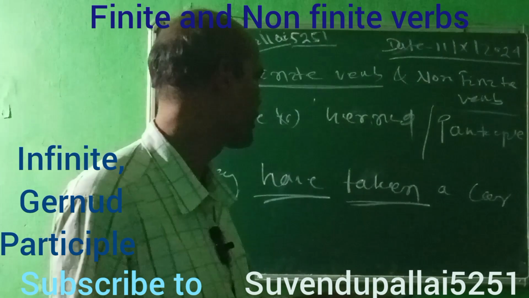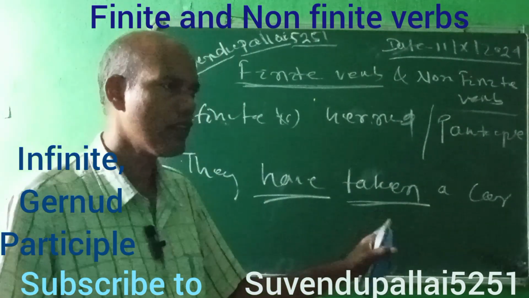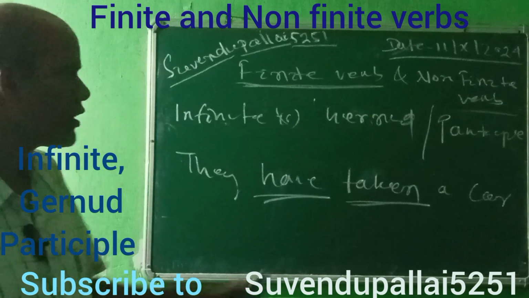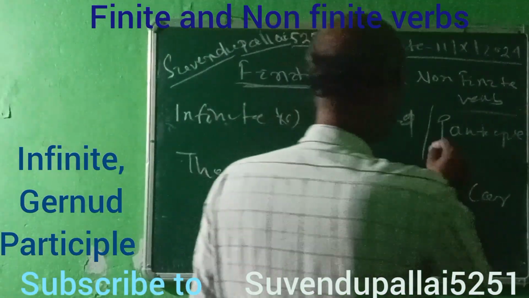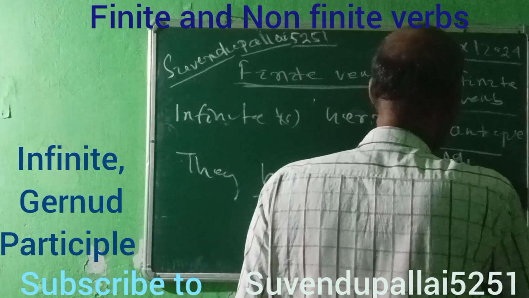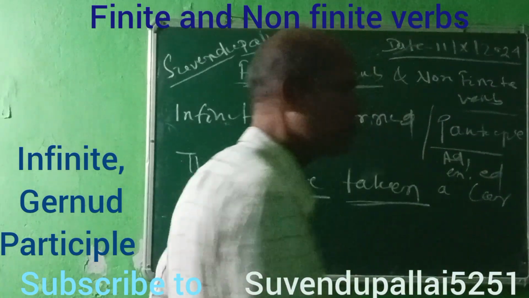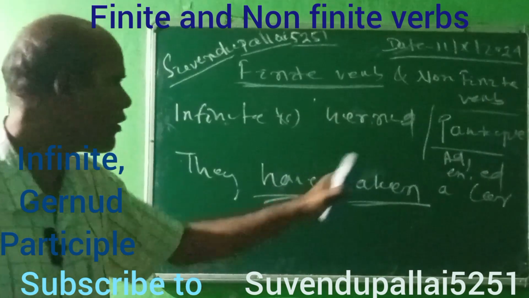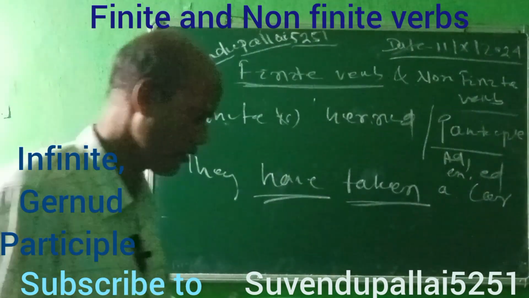Take, took, taken: it is the third form, past participle. As we discussed, in the participle there may be an adjective, or en or ed in the verb. So this comes under the category of participle.